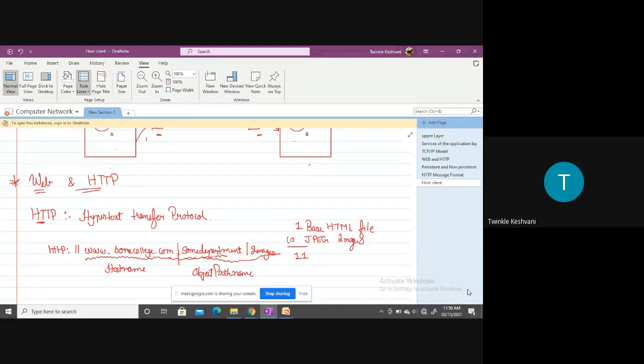But before that, let me tell you one thing: HTTP is working in the browser. Whatever request is made by the client is done by using the HTTP protocol, right? But one thing we can say is that HTTP does not maintain any information about the client, right?